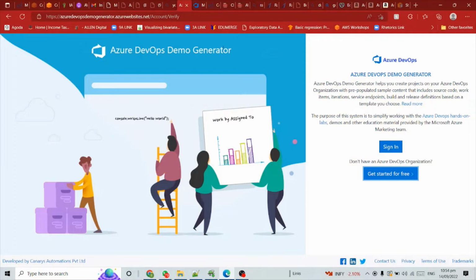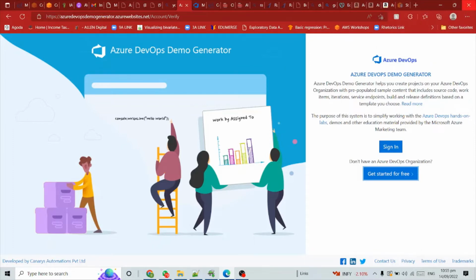Azure DevOps is what I am focusing on, because nowadays many companies and many recruiters are focusing on Azure DevOps, as they are getting more calls on it. So let's start with Azure DevOps. I mean, we have seen something.